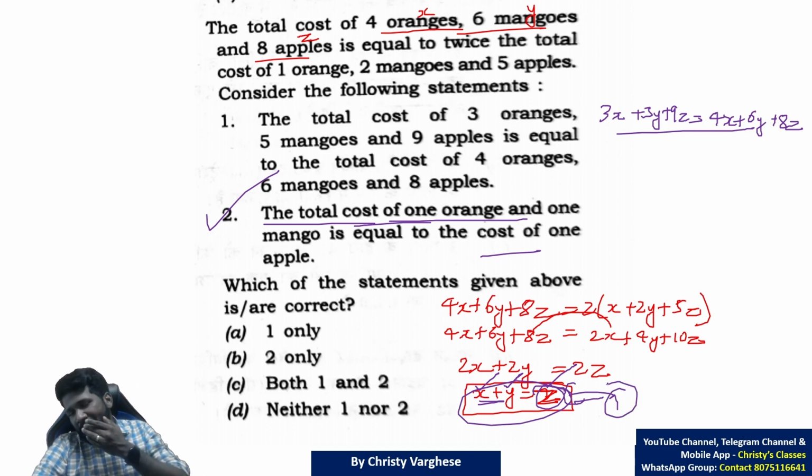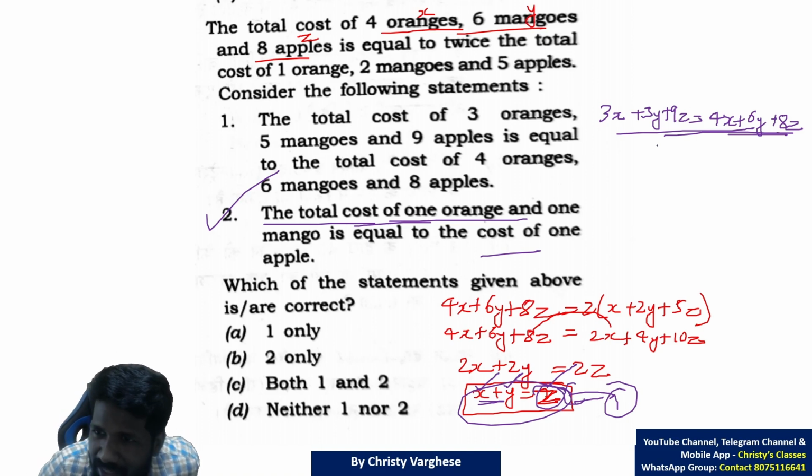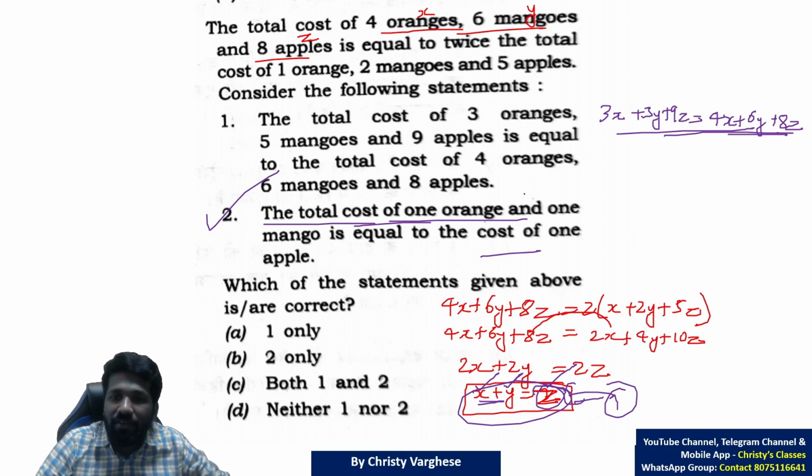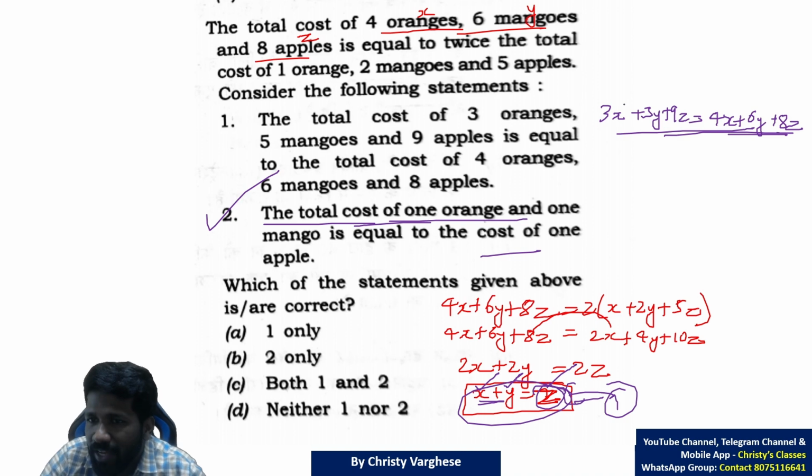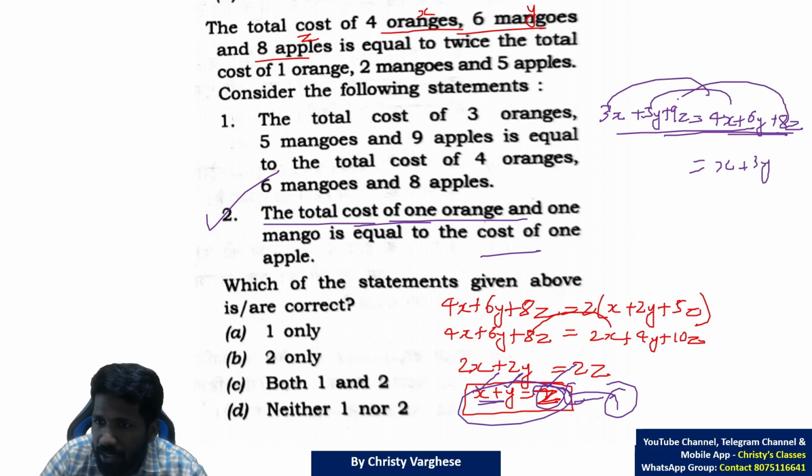This is what we know, the first equation. So to prove it, first we can simplify what to prove. This equality that we need to prove, if you simplify it by taking like terms together: 3x to the other side, that will be 1x, 3y to the other side, that will be 3y, and 8z to this side, because 9z is bigger, so 1z.